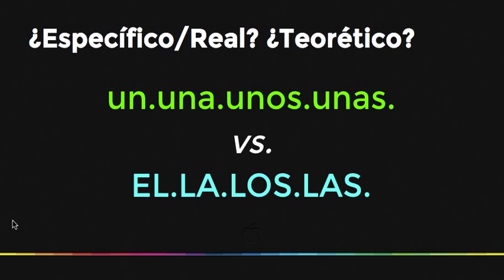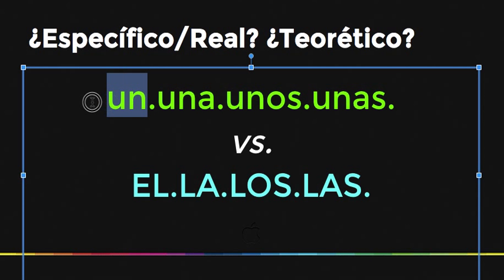Now the question is, when do we use subjunctive and when do we not when it comes to these adjectival clauses? It's important to use context. El contexto aquí es muy importante. Super importante. The thing that we're looking for, the thing that we need, the thing that we want, the thing that we want to be familiar with or that we hope exists: is it a thing or is it the thing? That's important. So, un, una, unos, unas.